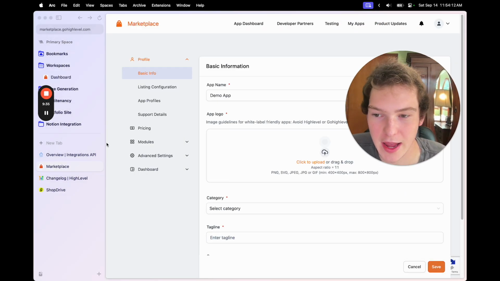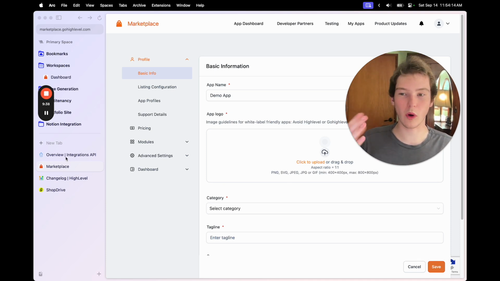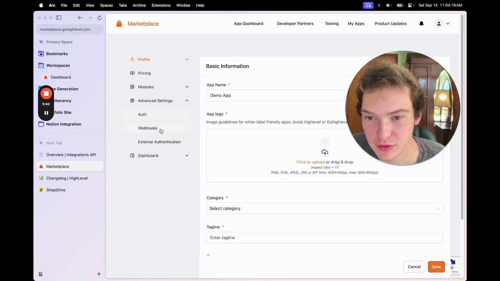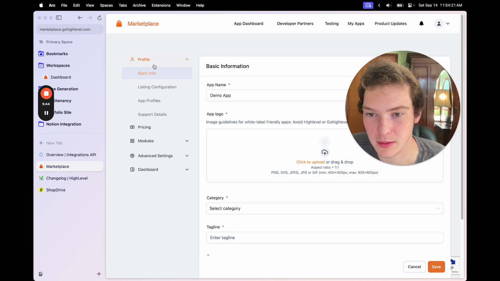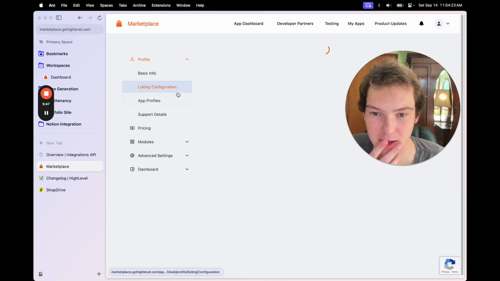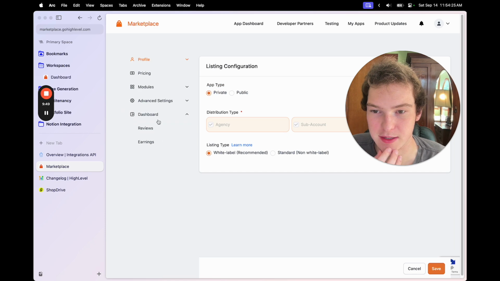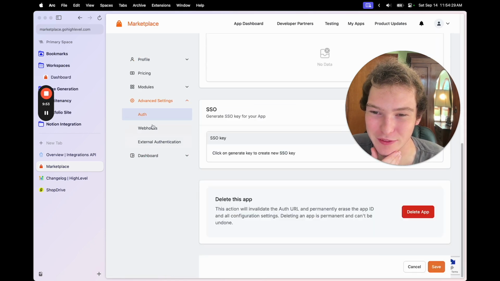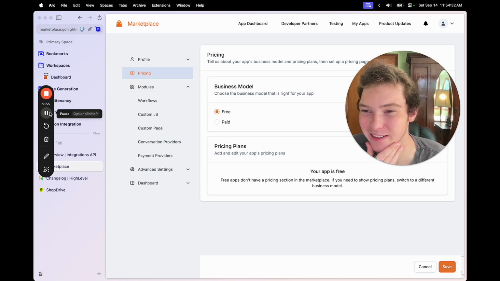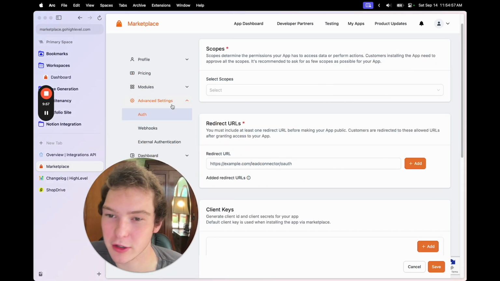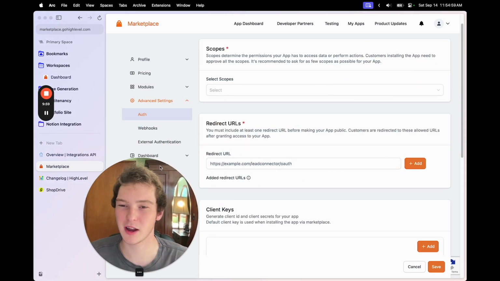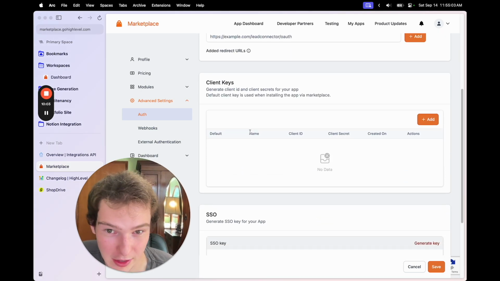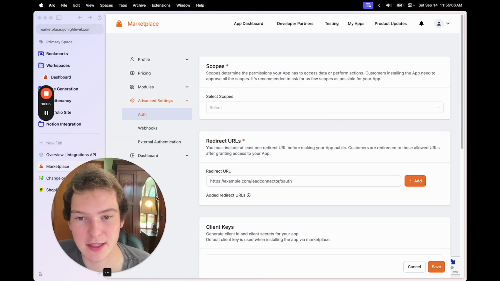When we're looking at the app, we need to choose what permissions we actually want this app to be able to use. So if we go down, they just changed up this page, and they made it way worse. It's way more confusing. All right, hang on. It's under advanced settings and auth, which is not advanced because it's literally something you need to do with every app. But yeah, this is where we're going to start out.